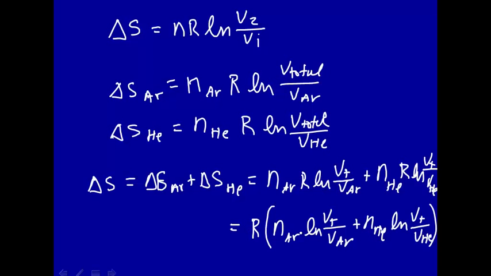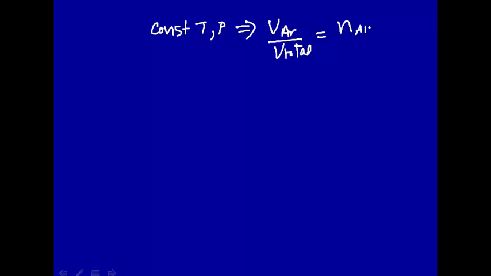If that's the case, then let's go down here. This is a process that has constant temperature and pressure. This implies, from Avogadro's law, that the volume occupied by, say, argon divided by the total volume is equal to the number of moles of argon over the total number of moles. And we're assuming now an ideal gas. From Avogadro's law, that's what we get.